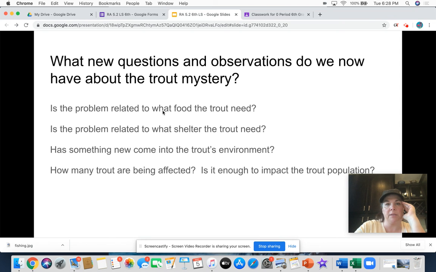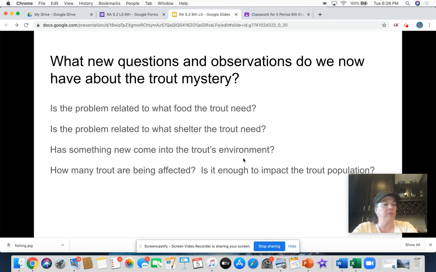Their own environment. Okay, in the reading today, the reading yesterday, with the puffins, it's like the algae was moving more north because the water was getting too warm. Is that related to something similar to this? Did the trout want to leave? Is their food source leaving? Is that what's causing these big wounds and that there's no fish? Has something new come into the trout's environment?